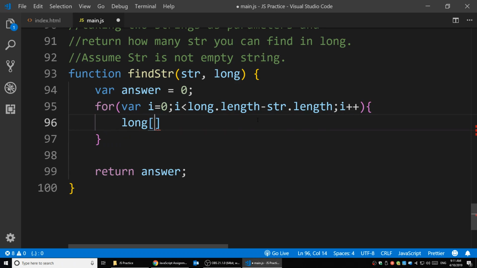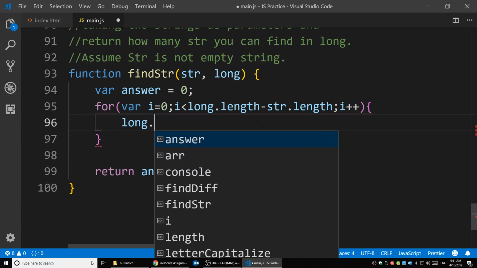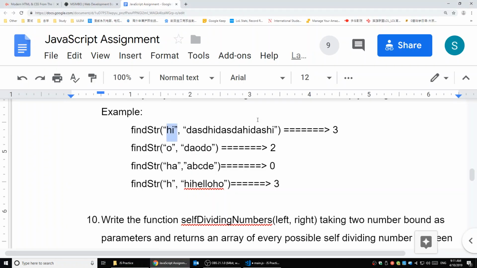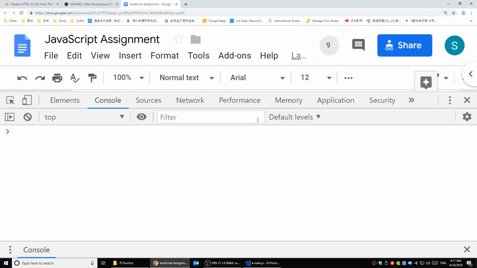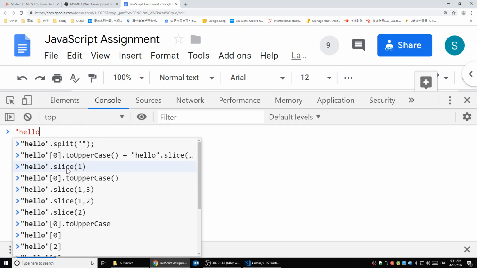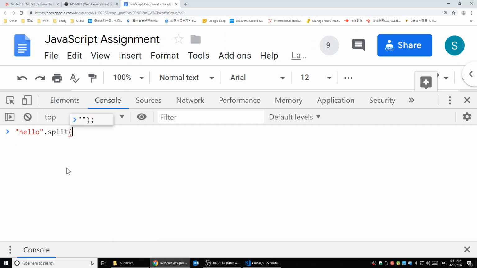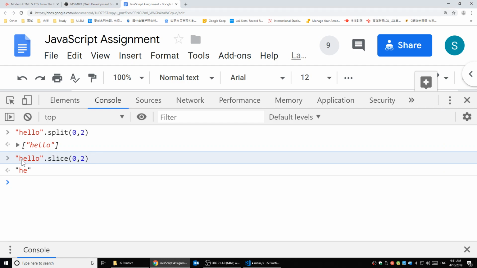Let me see. I think we can do a split here. Let me try it. If I say hello.split(0, 2)... oh sorry, not split. Actually, it should be slice. Yeah, slice. If I give 0, 2 here, it's going to give me the characters at 0 and 1, before the 2.